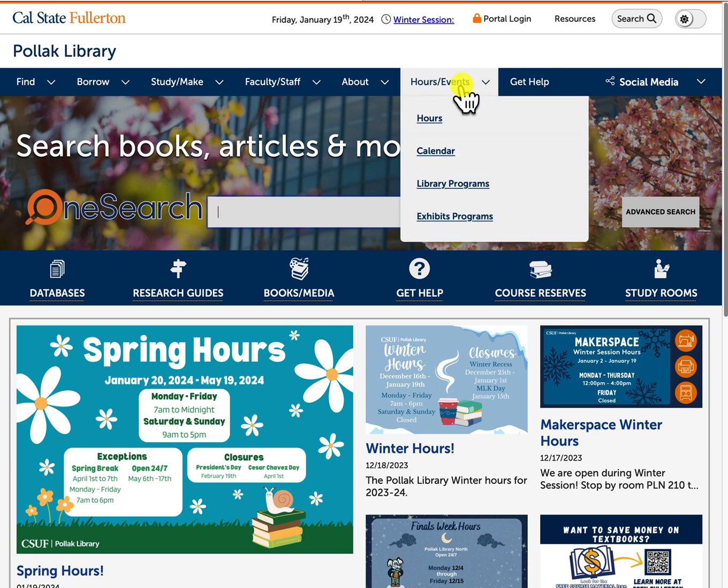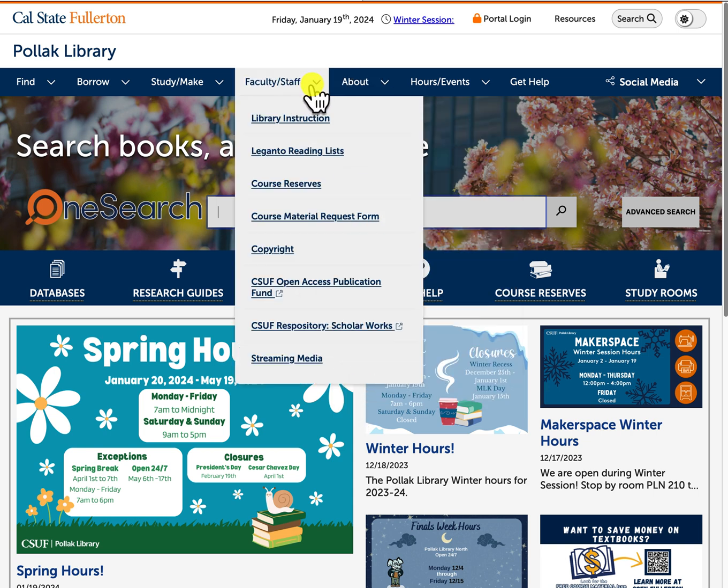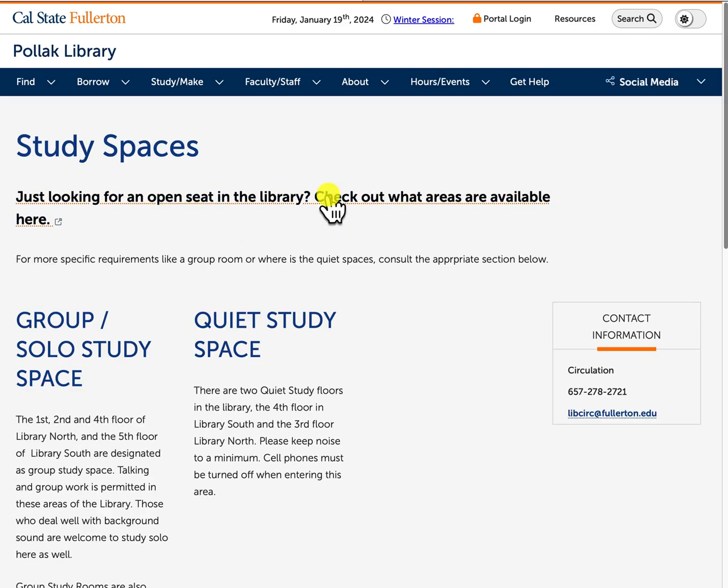Then you have the hours and events in the library, information about the library, information of the faculty staff. Under Study Make, you can request a study space for group work or just self-study.